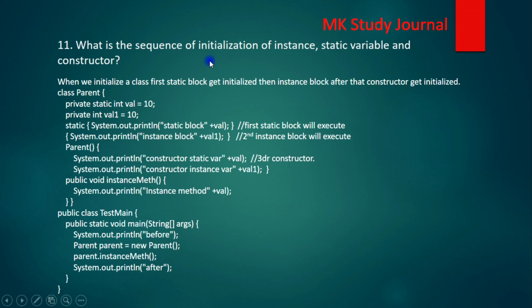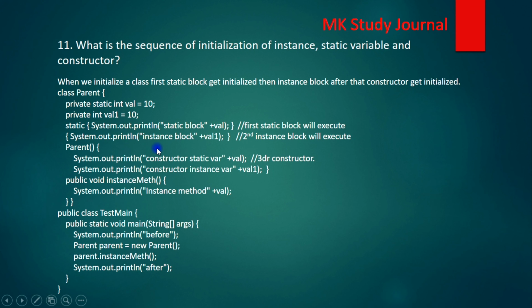What is the sequence of initialization of instance variables, static variables and constructor? Whenever we initialize an object of a class, how will the variables and blocks be initialized? In this example, we create an object of the parent class and then call the instance method.